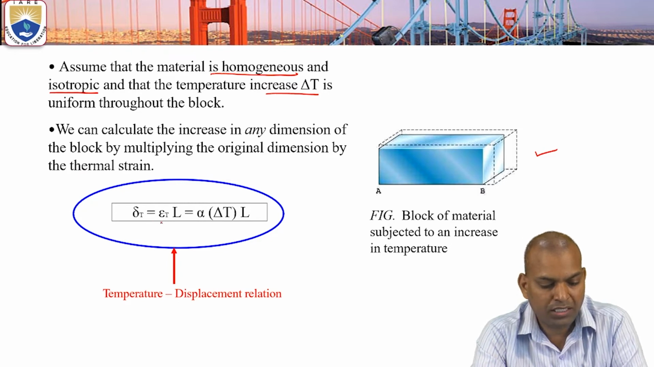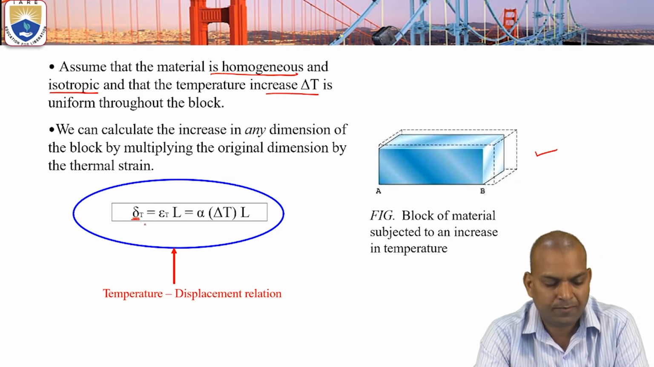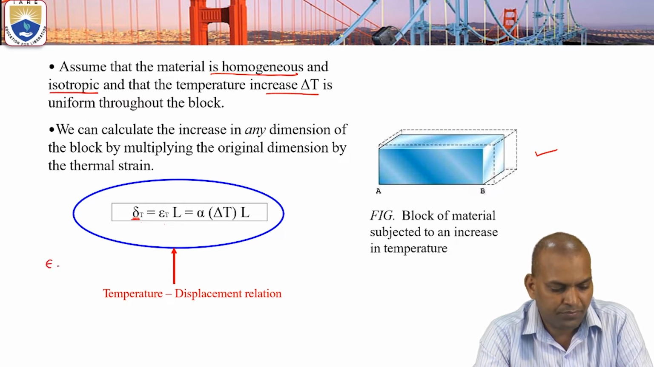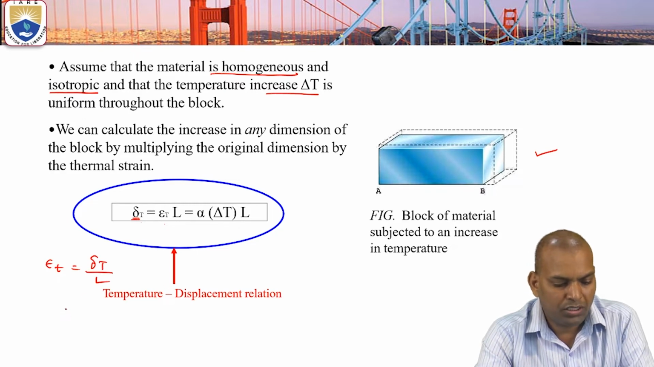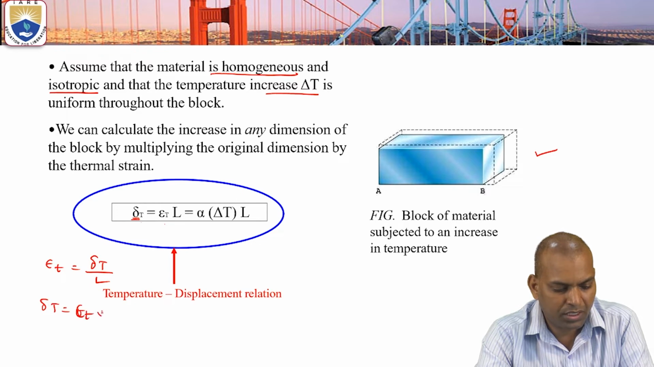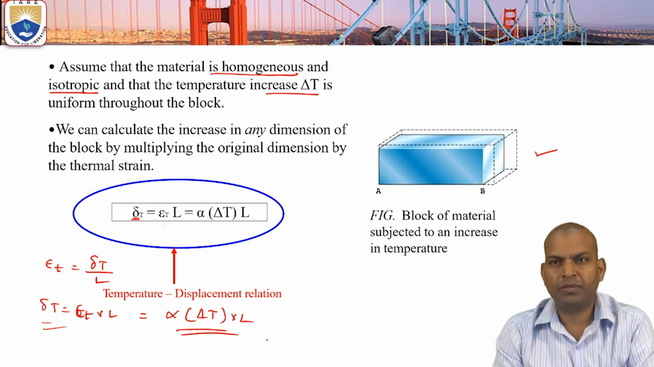That is epsilon T, the thermal strain, due to the change in temperature. The increase in dimension due to temperature, delta T, is equal to epsilon T times L. That means epsilon T equals delta T by L. Then delta T equals epsilon T times L, and epsilon T equals alpha times delta T, so the increase is alpha times delta T multiplied by L. This indicates the temperature and displacement relation.